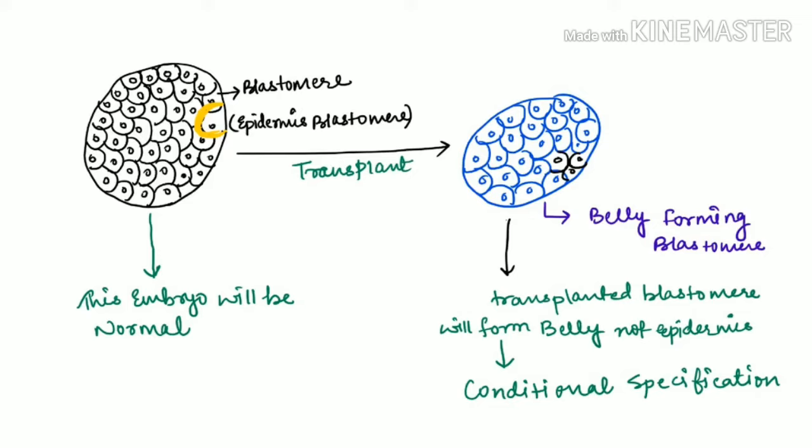So in this way, we are done with cell specification, cell fate, cell commitment, autonomous specification and conditional specification. Now we are left with one experimental concept regarding autonomous and conditional specification, and I will try to provide that as soon as possible.